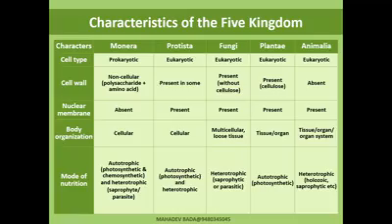Mode of nutrition, how they get food: some are autotrophic and heterotrophic in Monera. In Protista, some are autotrophic and heterotrophic. Fungi are all heterotrophic. Plantia are all autotrophic. Animalia are heterotrophic. So, taking these things into account, the organisms are classified. This is how the classification is made, and in the next part, we will see how the organisms are classified.